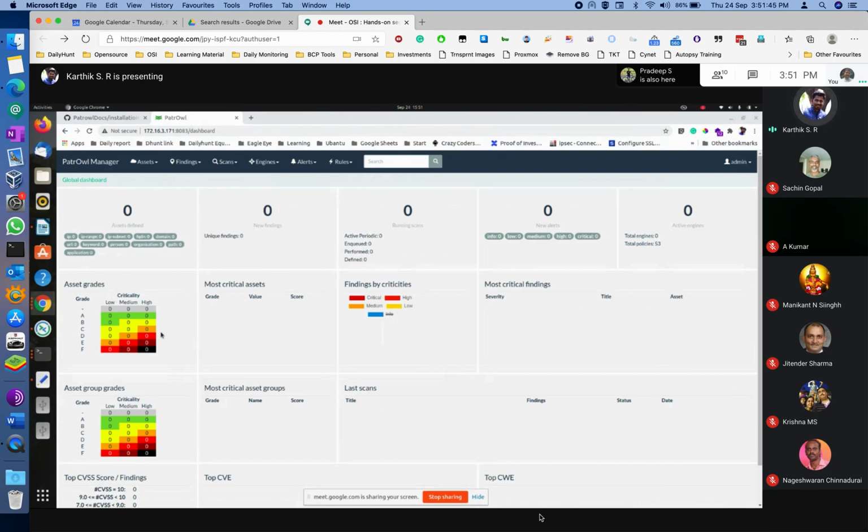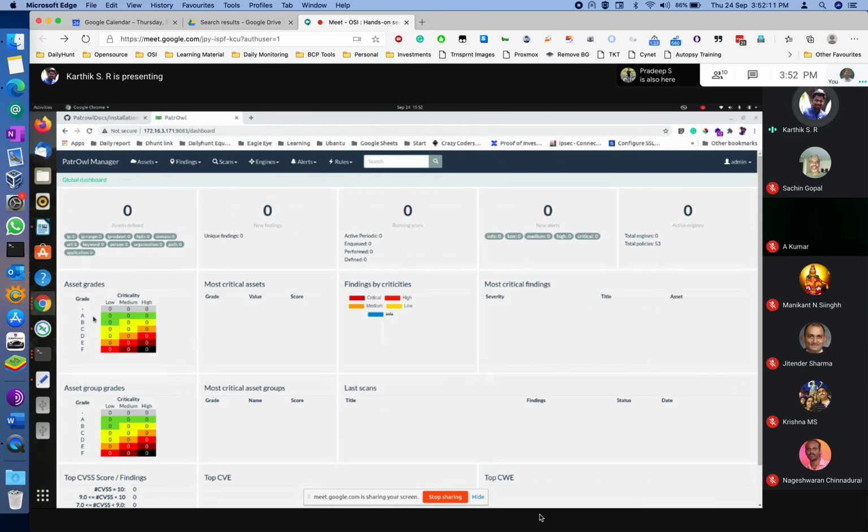Asset grades, yes, sir. Low, medium, high is the criticality of that particular machine. Any switch or machine that is highly critical, or important to our organization, we can mark as high. For example, if there is some server and it is down, we will not be able to access any of our services.